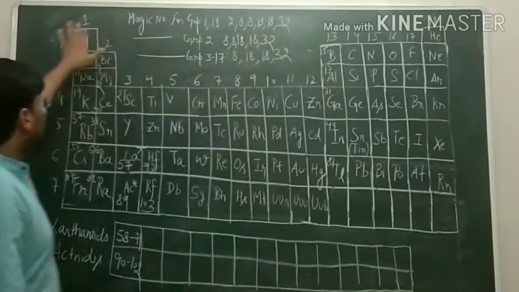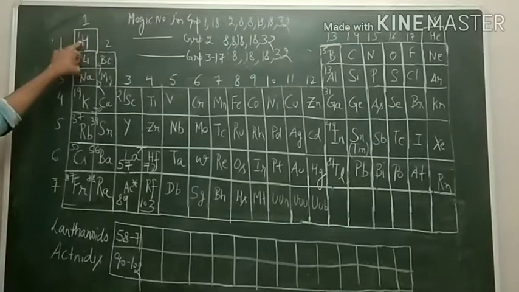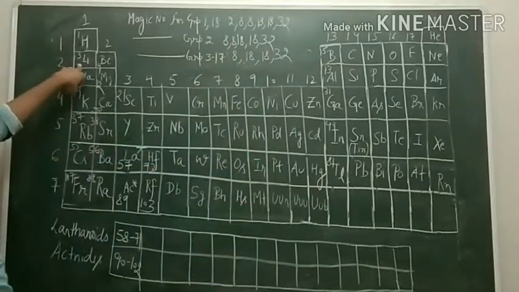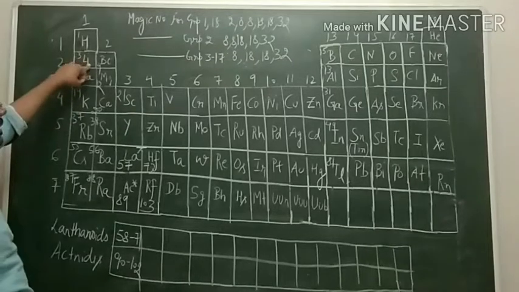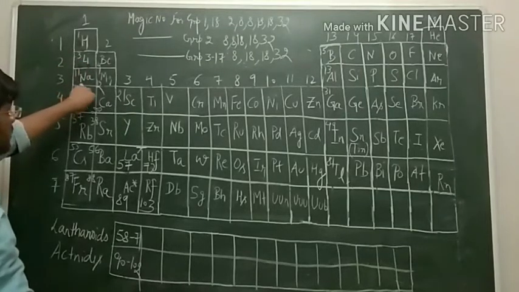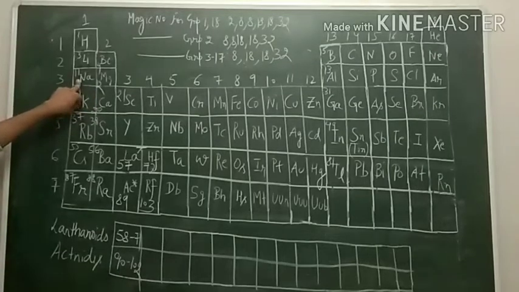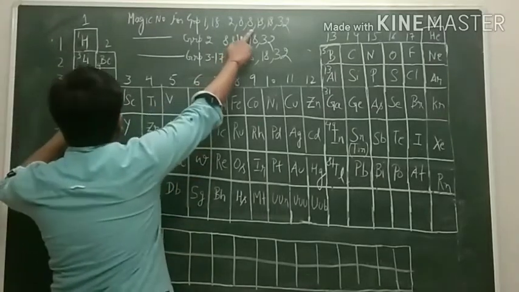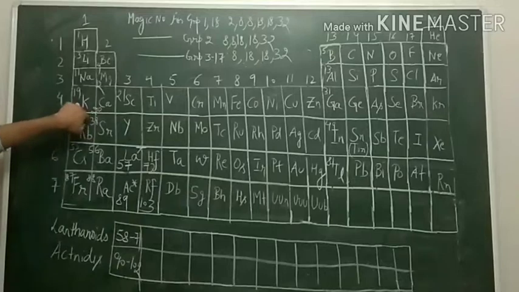For example, alkali metal hydrogen has atomic number 1. On adding 2, which is the first magic number, we get atomic number 3, which corresponds to lithium. Then we add 8 again and get atomic number 11, which corresponds to sodium. The magic number is again 8, so we add 8 to 11 and get the atomic number for potassium, which is 19.